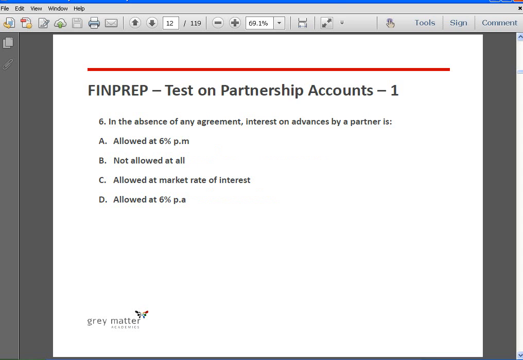In the absence of any agreement, interest on advances by a partner is allowed at 6% per annum. In a problem in your exam, if the date of the loan is not given, then you can assume that the loan was given at the beginning of the year, and hence you can calculate interest at 6% for 12 months.